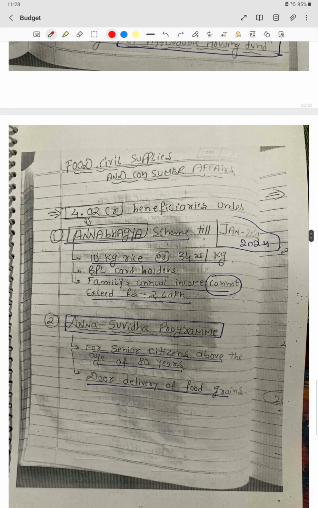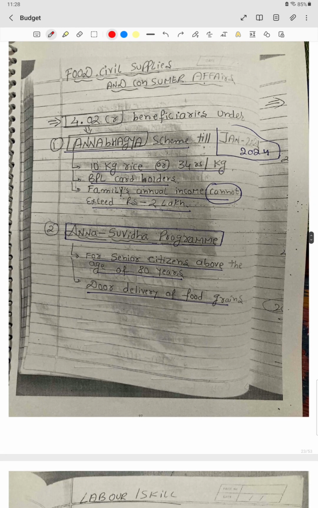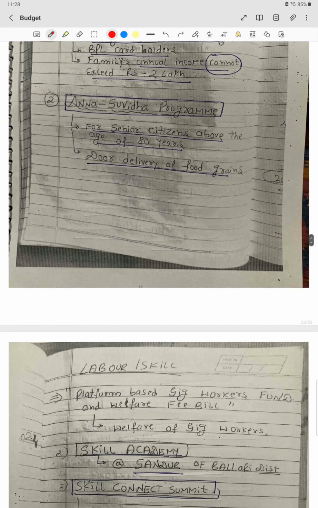Then we move to food supplies and consumer affairs. The Annabhagya scheme will be till 2024. 10 kg of rice or rupees 34 per kg will be given to the BPL card holders, and the people who are gaining from this scheme cannot have an income of more than 2 lakhs. Then we have the Anna Suvidha program. It is basically for senior citizens above the age of 80. It is door delivery of food grains.